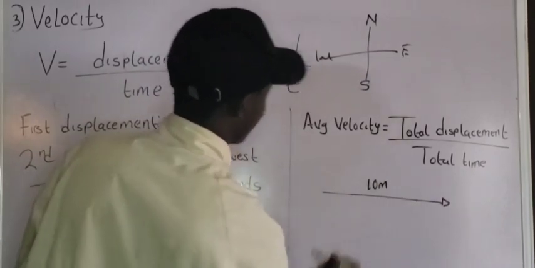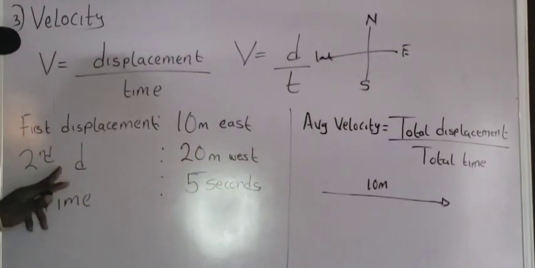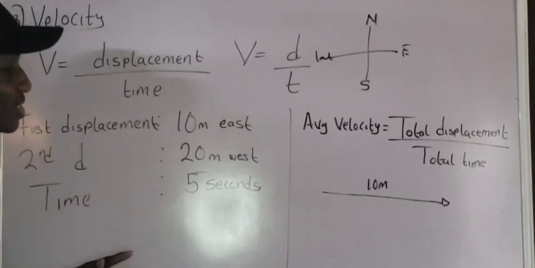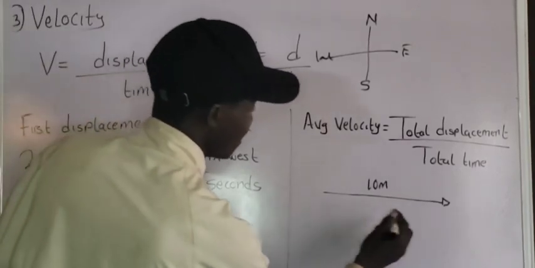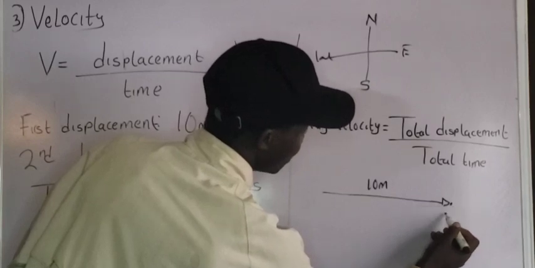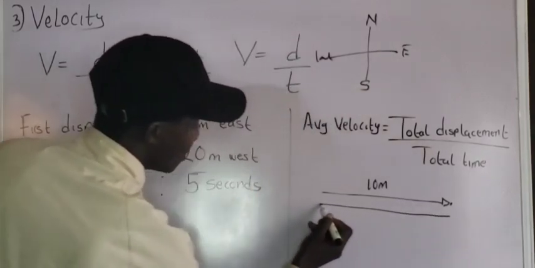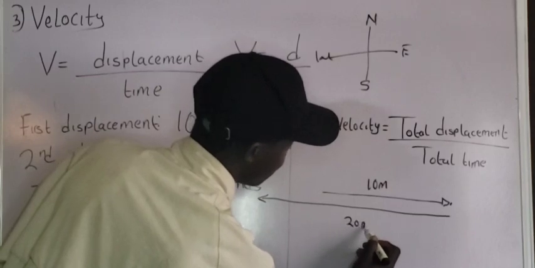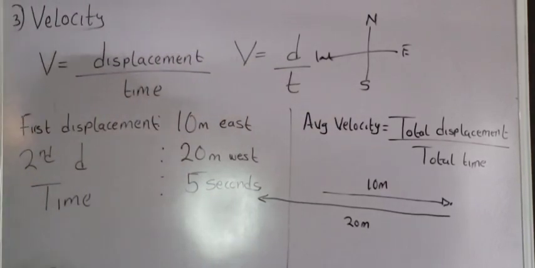That is 10 meters. Now the second part of the trip was that the object traveled 20 meters west. After reaching this point, the object traveled back 20 meters west. Okay, this is 20 meters. Please, I don't want you to get confused.